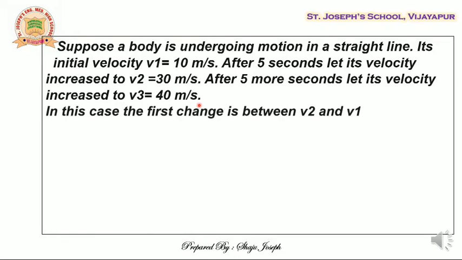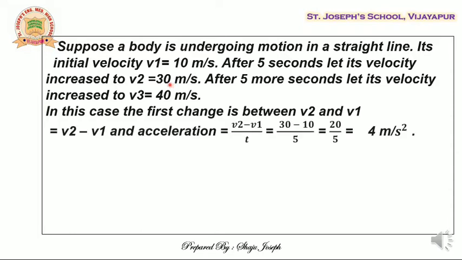So in the first case, v1 is the initial velocity, v2 is the final velocity. So the difference will be 30 minus 10, right? Let us calculate the acceleration. We know acceleration is equal to final velocity minus initial velocity divided by time. So what is final velocity? That is 30. So I enter 30 minus initial velocity, which is 10, divided by 5. 30 minus 10 is 20. 20 by 5, 5 fours are 20. The answer is 4 meter per second square. That is the acceleration in the first case between v2 and v1.